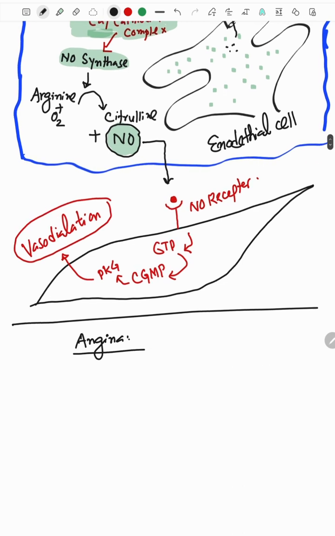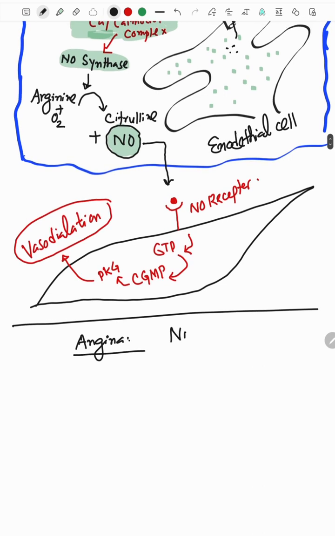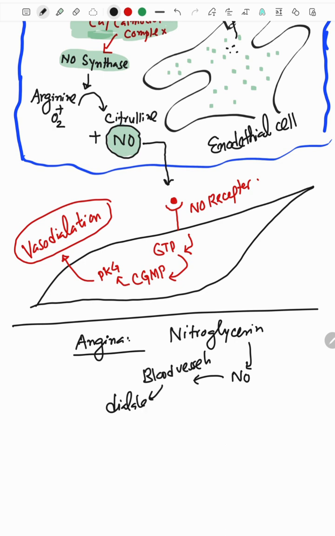What nitroglycerin does is help in the synthesis of NO. NO then goes to the blood vessels and helps them relax or dilate. When there is vasodilation, there is increased blood flow to the heart, and the patient feels better. Angina is because of decreased blood flow to the heart.